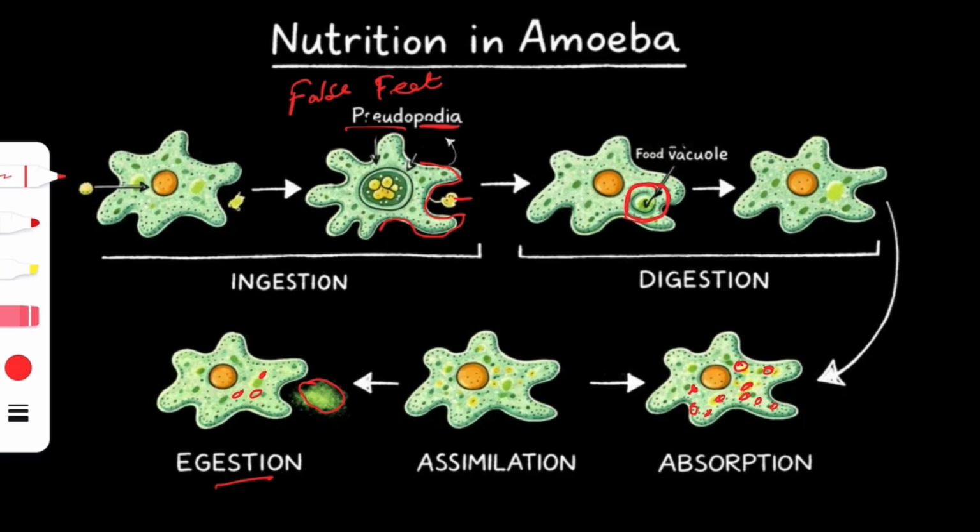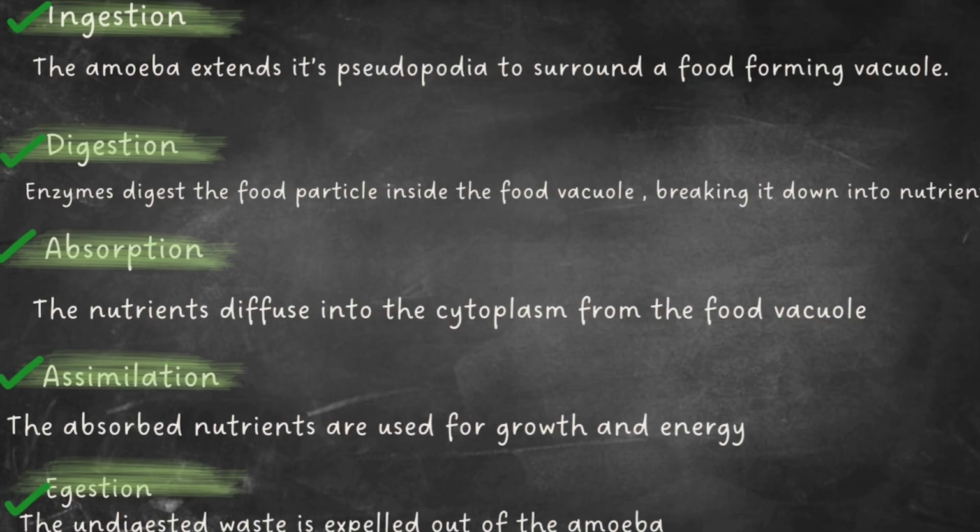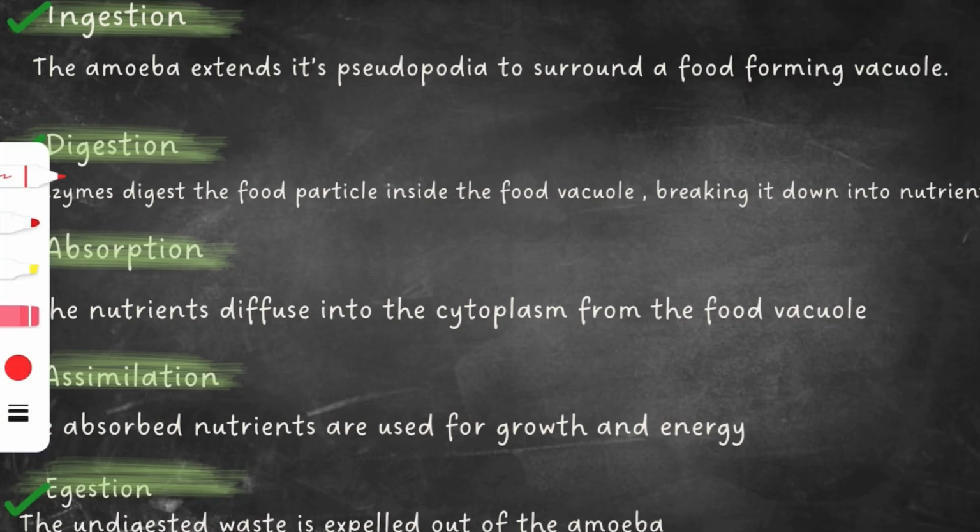ओके, नाउ दिस इज द एंटायर प्रोसेस ऑफ इन केस ऑफ एमीबा. सो एक बार इसको थॉरोली रीड कर लेते हैं. सो फर्स्ट ऑफ ऑल इंजेशन कैसे होता है? The amoeba extends its pseudopodia to surround a food forming a vacuole. मतलब जब भी वो फूड को सेंस करता है, when an amoeba senses their food around themselves, they spread or extend their cytoplasmic extension which is known as pseudopodia.